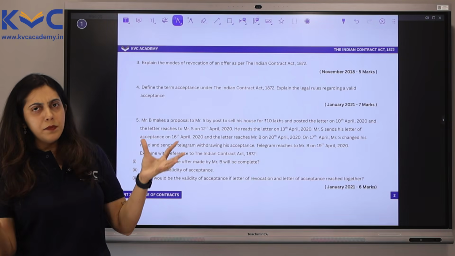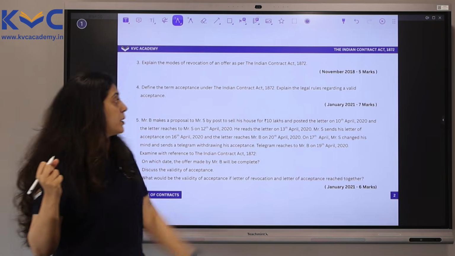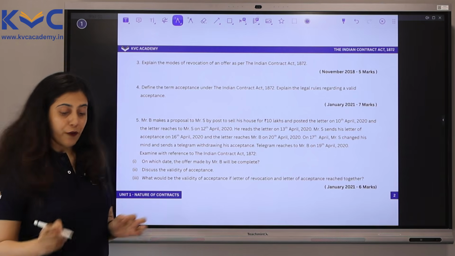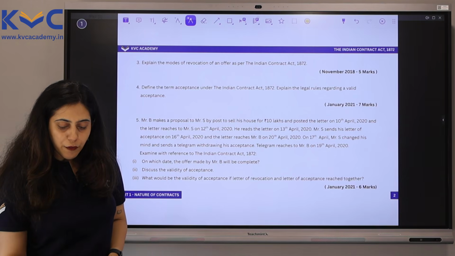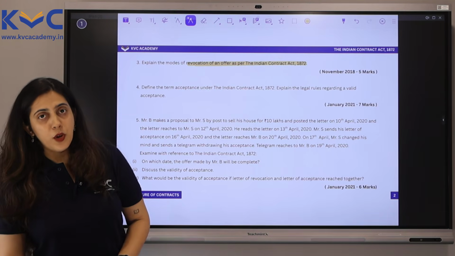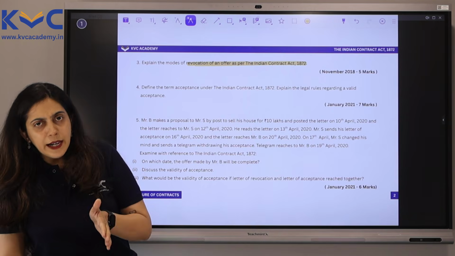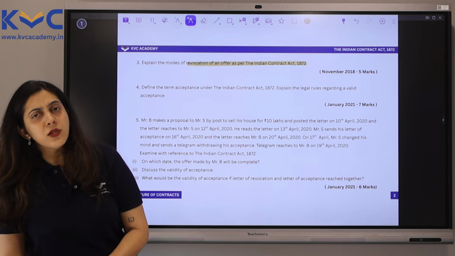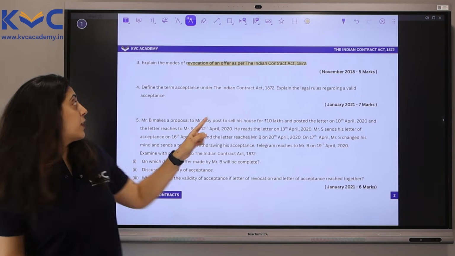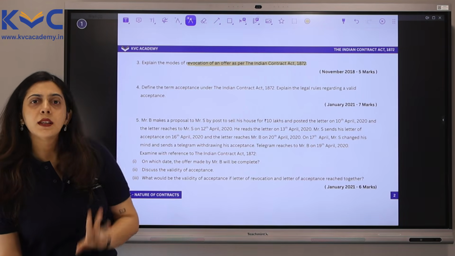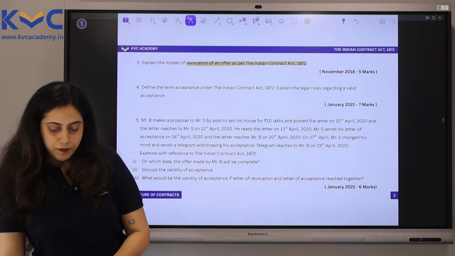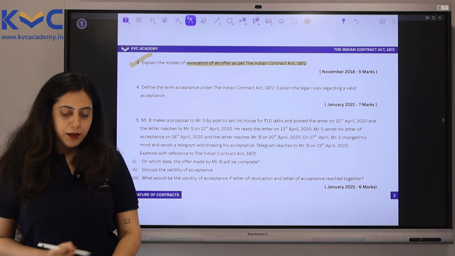Question 3 looks like a simple direct question, back again in November 2018 for 5 marks. The question is, explain the modes of revocation of an offer as per the Indian Contract Act 1872. Modes of revocation. Simple topic, direct question. I believe you have about 7 points. All the 7 points, side points plus explanation. Okay, they have clearly given explain. Even if they have not given the word explain, I would like you to give a little bit of detail also along with that. Okay, direct question completed.